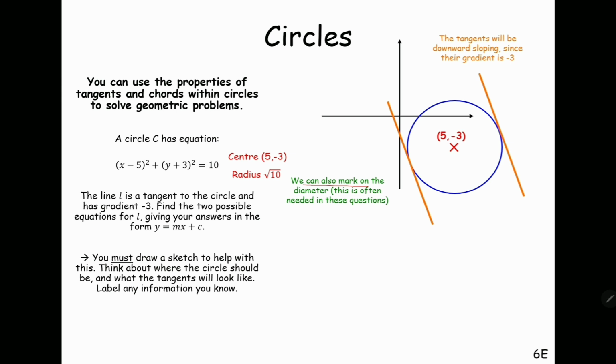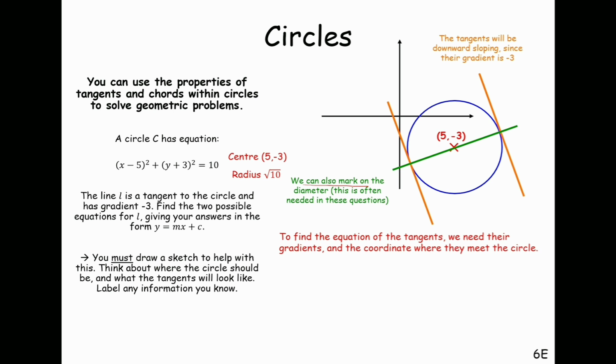We can also mark on the diameter. This is often needed in this question. I have connected these two points where the tangents touch the circle. By joining, I can say that this is the diameter of the circle.